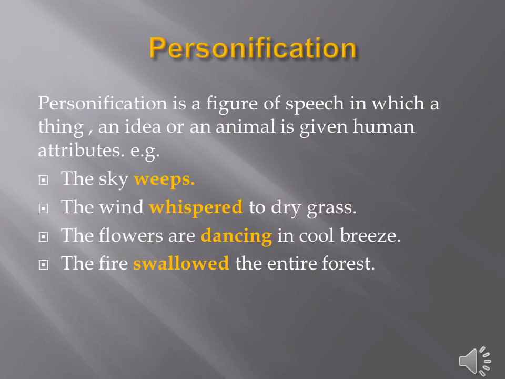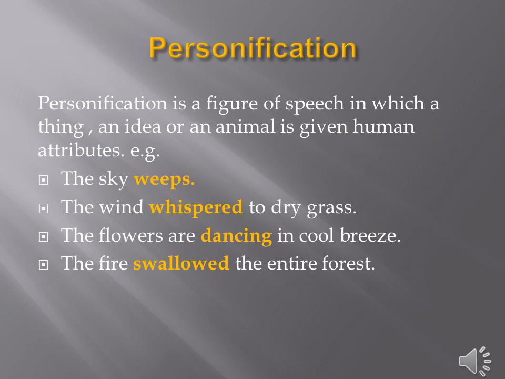Now let's move to the third type of figures of speech, that is personification. Let's discuss what personification is. Personification is a figure of speech in which a thing, an idea, or an animal is given human attributes. Human attributes mean human qualities. For example, the sky weeps. Here, just focus on the word weeps. Who used to weep? Of course, it is a human quality. So I am going to assign this quality to the non-living thing, that is the sky. The sky weeps.